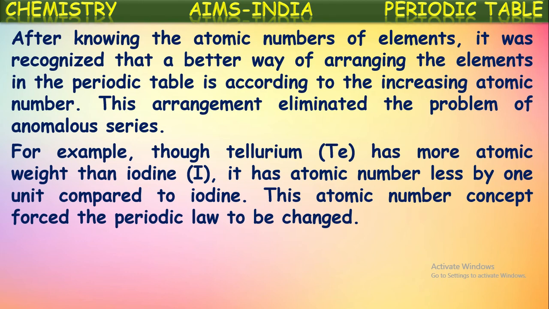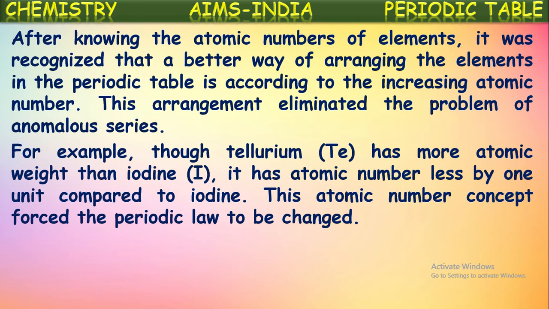That's why it is called an anomalous pair, the pair of elements where Mendeleev could not follow his periodic law, that is the increasing order of atomic weights, because he wrote tellurium with the greater atomic weight first, then iodine with the lower atomic weight. But if you take the atomic number into consideration, tellurium has a lower atomic number than that of iodine.